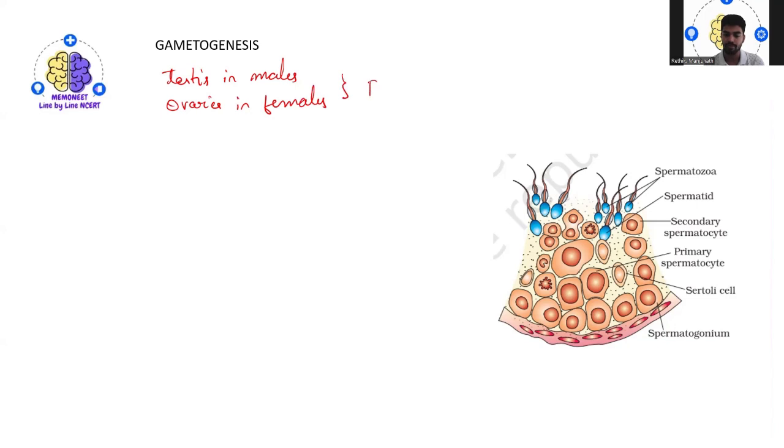They normally produce gametes, that is, sperm and ovum respectively. This production of the sperm and ovum together is called gametogenesis.